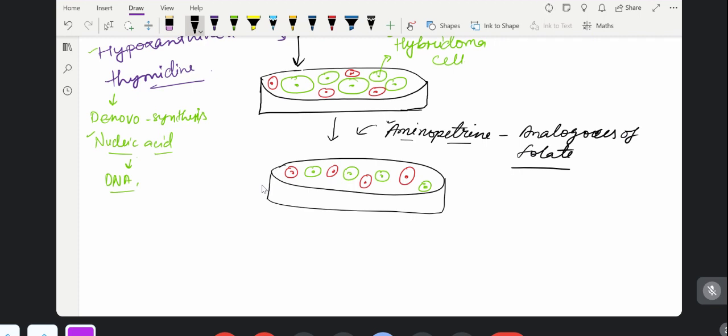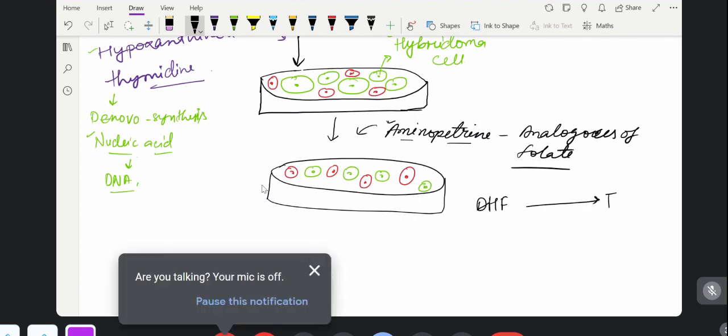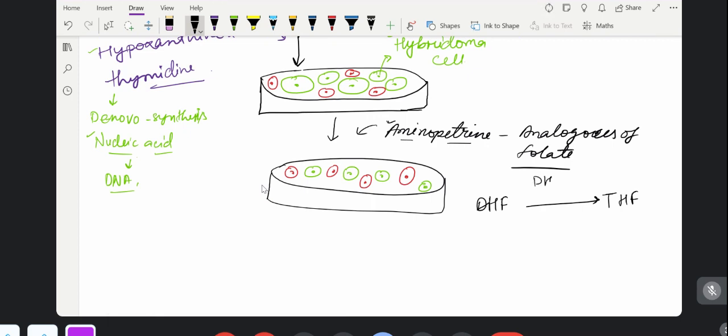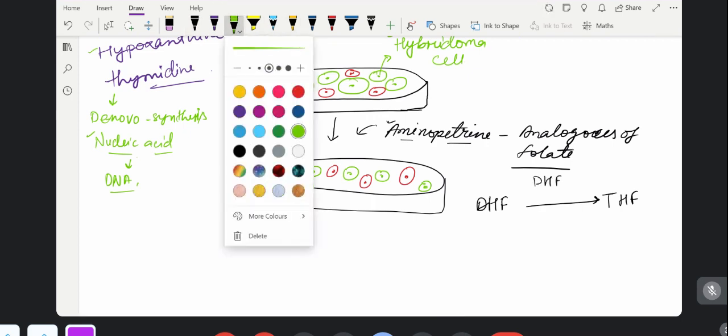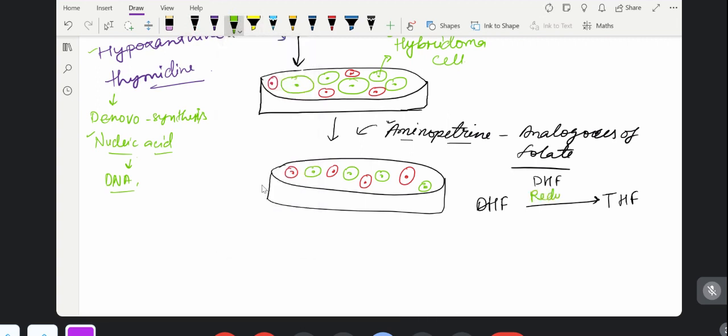The important thing is that in the presence of dihydrofolate reductase enzyme, dihydrofolate, DHF, which I am writing, will convert into tetrahydrofolate. In the presence of what? Dihydrofolate reductase. In the presence of dihydrofolate reductase, it will form tetrahydrofolate.